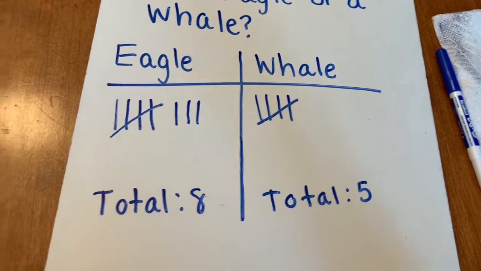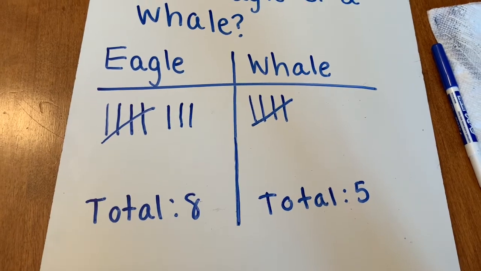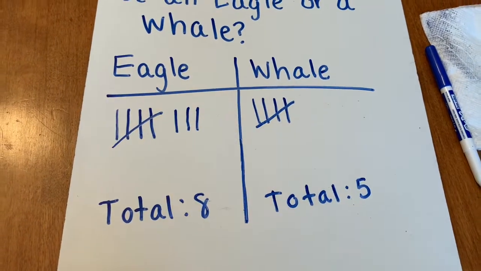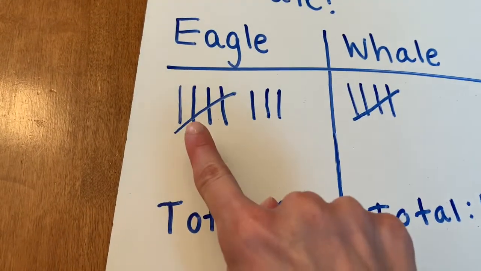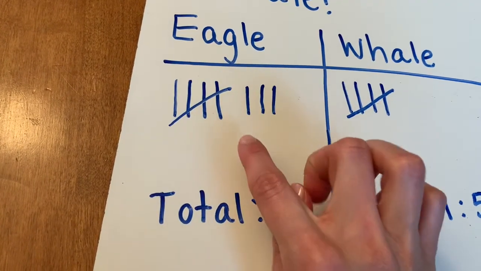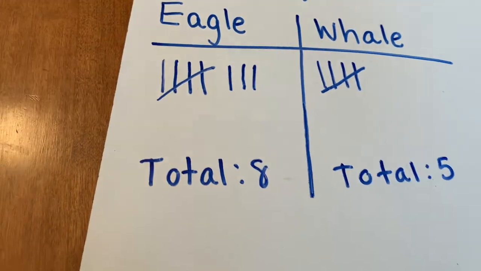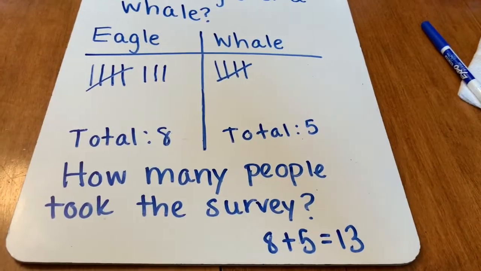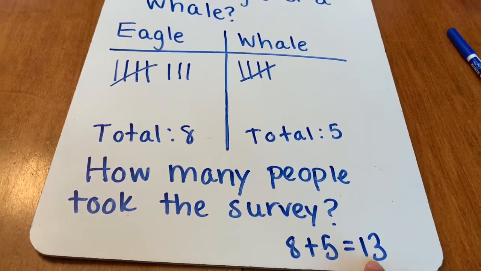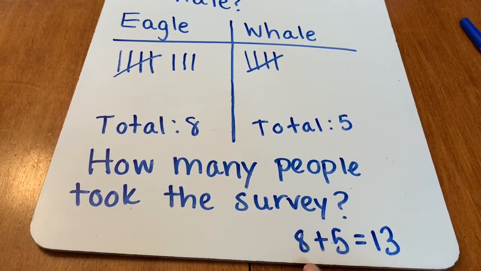because we can use what we learned in May with Miss Shelby about counting by 5s to count the total people who took the survey in 1C. So we're going to count 5, 10, and then we're going to count the ones left over. 11, 12, 13. And there you have it. So for 1C, our answer to how many people took the survey is 13, because we counted our tally marks to find 13. So 8 plus 5 is 13.